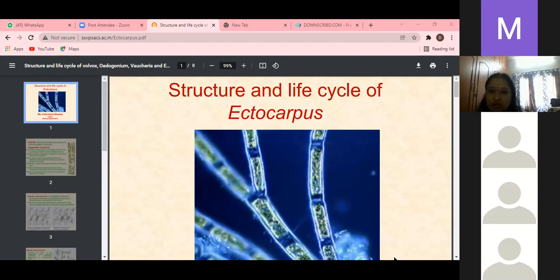That is the Phaeophyceae brown algae member. And here the life cycle is dimorphic, with isomorphic generations. These are the characters of the Phaeophyceae members.